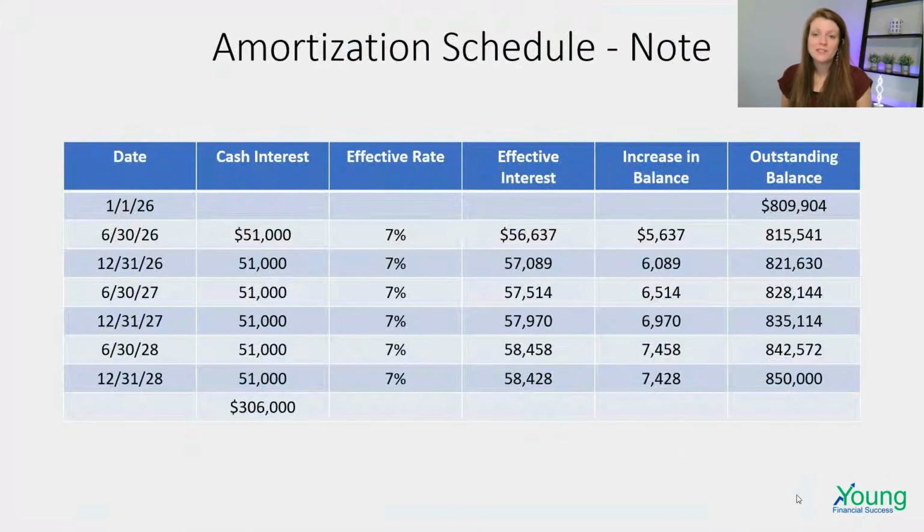So this is what the amortization table would look like for this note for that extra, that discount that they have there. So we start out with the outstanding balance just like we did before. We know the cash interest is actually based on the $850,000, but the effective rate of 14% cut in half because there's semi-annual payments is 7%. We multiply the 7% times the outstanding balance of $809,904. That gives us an actual interest expense of $56,637. The difference between the $51,000 in cash and the effective interest is going to be increasing the value,